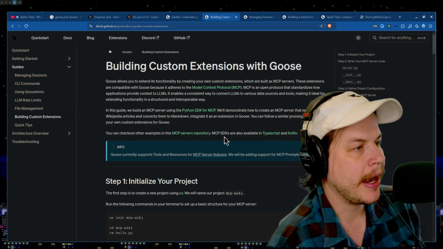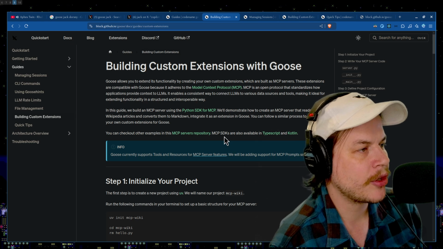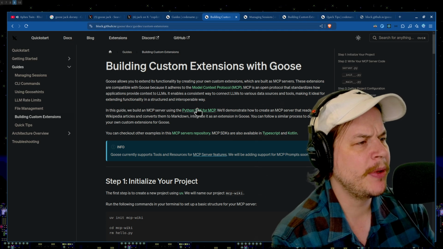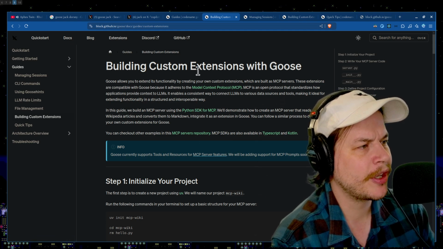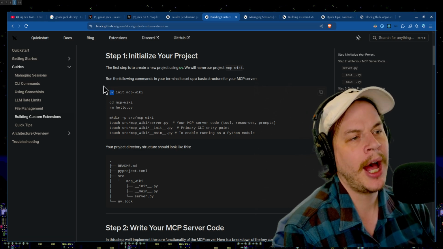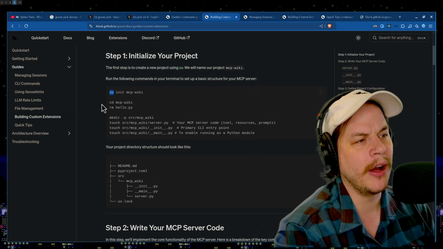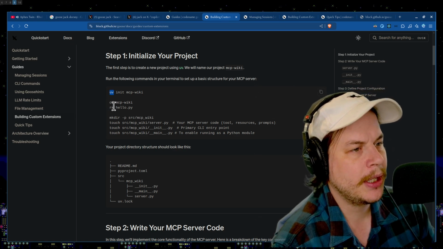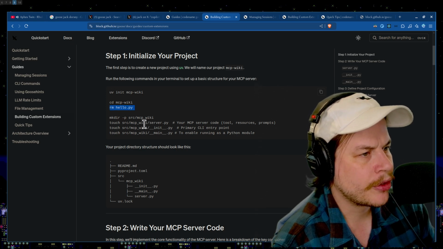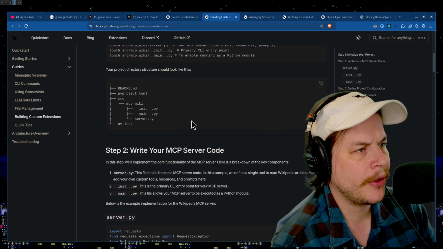Lovely. It enables a consistent way to connect LLMs to various data sources and tools, making it ideal for extending functionality. In this guide, we build an MCP server using the Python SDK for MCP. We'll demonstrate how to create one. Right, we'll do a quick little speed run here, okay? Look at this. Rust is taking over everything. Uv init, cd mcp. Remove. Why are you removing hello? Okay, great. Making a directory, making some files, setting up some project structure.